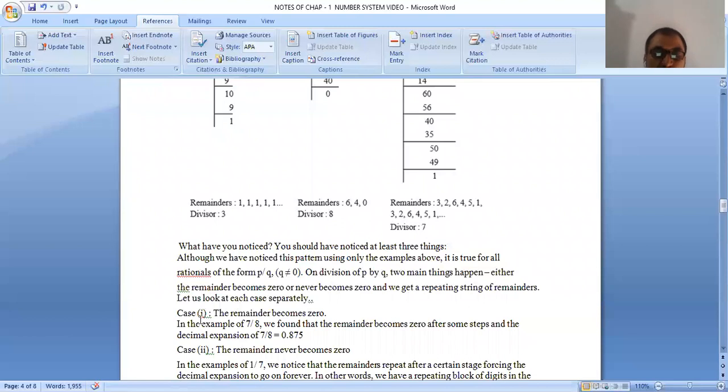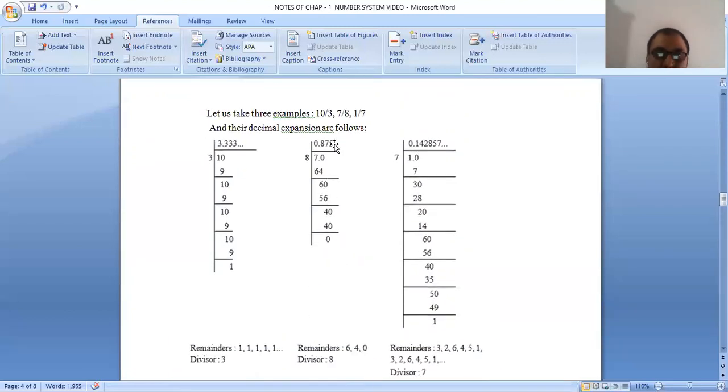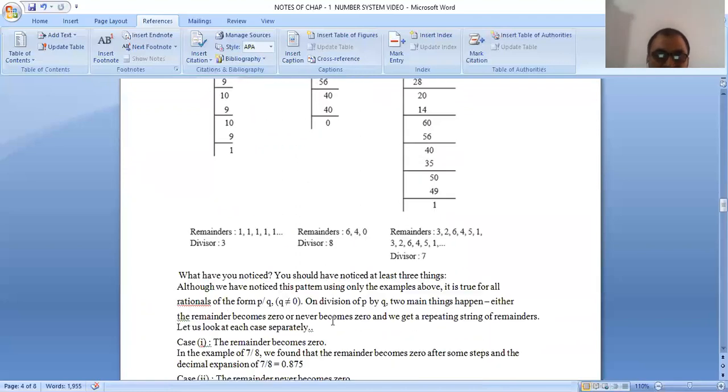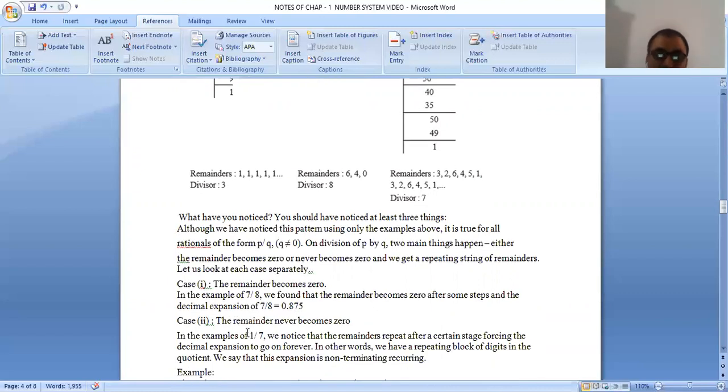Case first, the remainder becomes 0. In the example of 7 by 8, on dividing we get remainder 0 after some steps, and the decimal expansion of 7 by 8 is equal to 0.875. Clear? In the second case, the remainder never becomes 0.